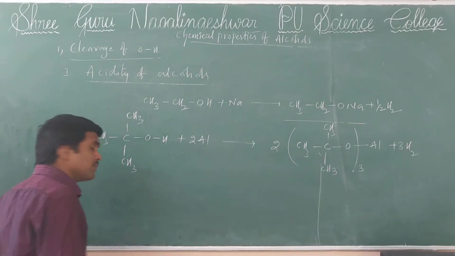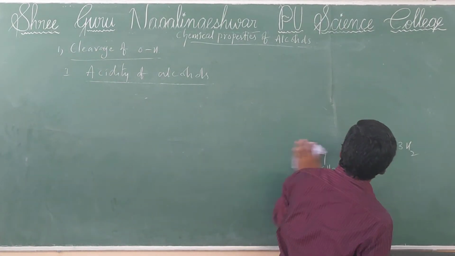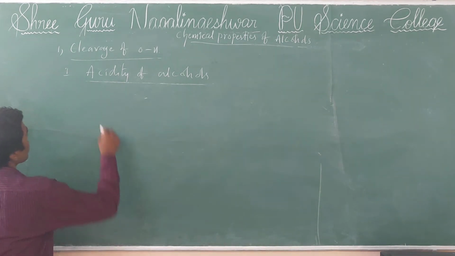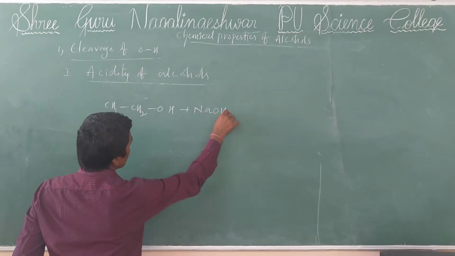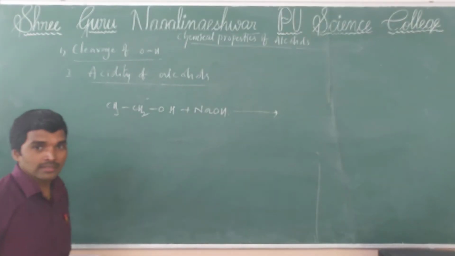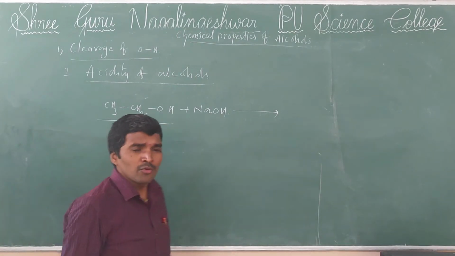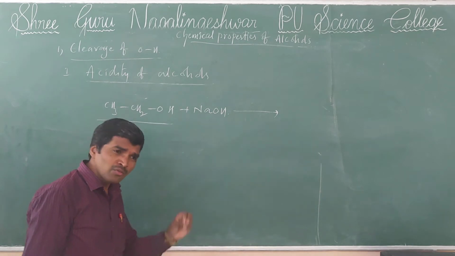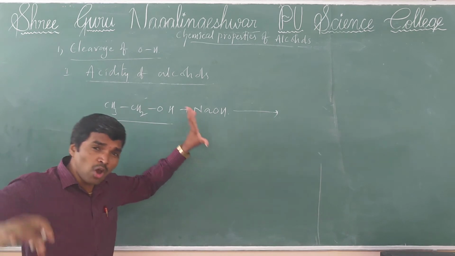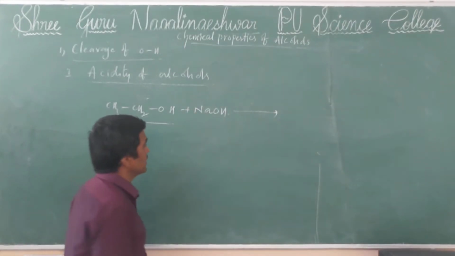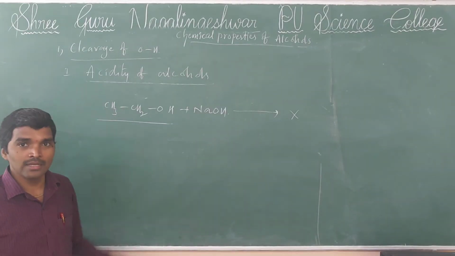But a very important thing to remember: ethyl alcohol reacts with sodium hydroxide. Now tell me what happens. Ethyl alcohol is a very weak acid, so it is not capable of reacting with strong bases like sodium hydroxide. So here the reaction does not take place. Remember this point.